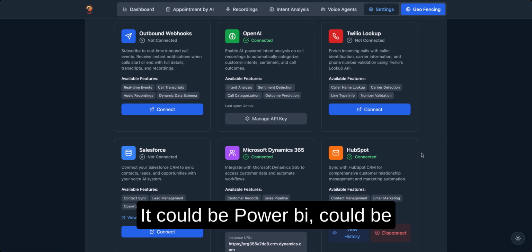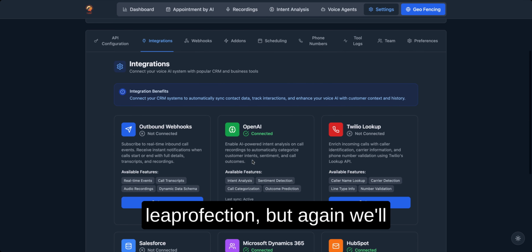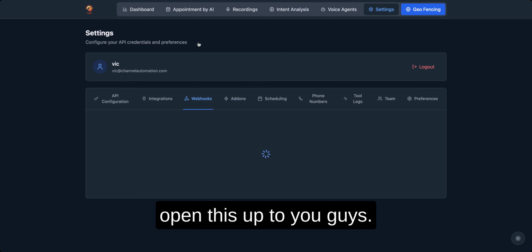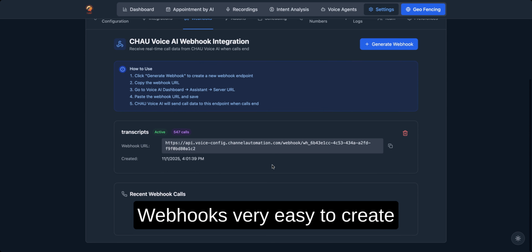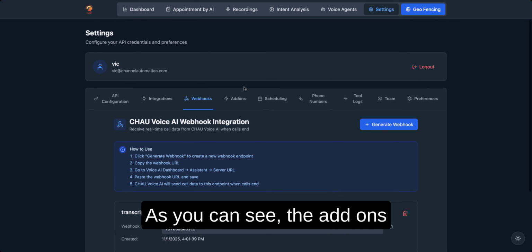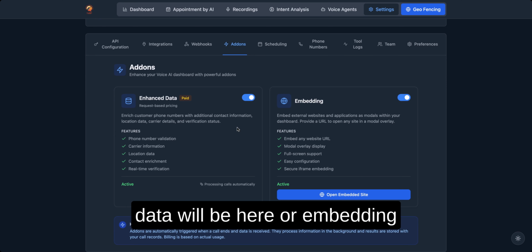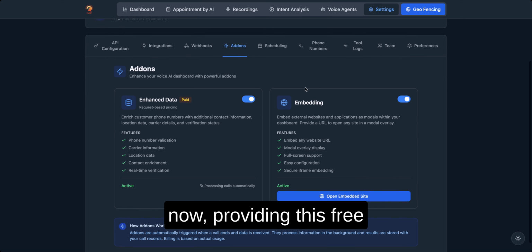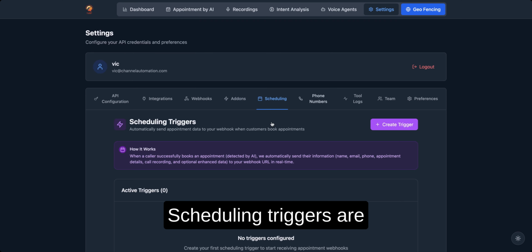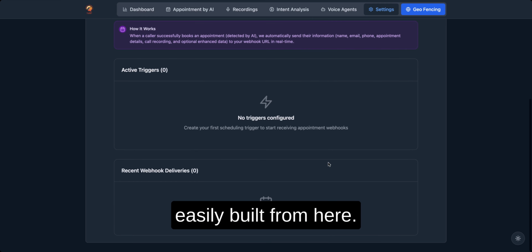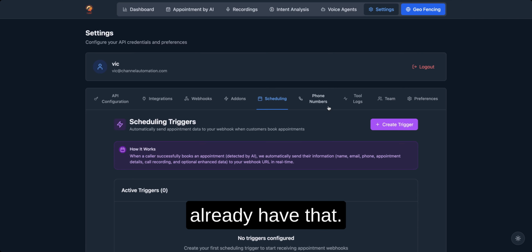It could be Power BI, it could be Lead Perfection, but again, we'll open this up to you guys. Webhooks are very easy to create and generate from here. As you can see, the add-ons, including the enhanced data, will be here or embedding. For the most part right now, we're providing this free to existing customers. Scheduling triggers are easily built from here. As you can see, we already have that.